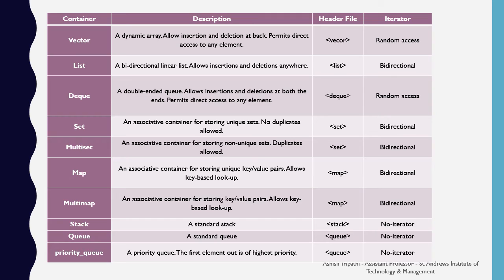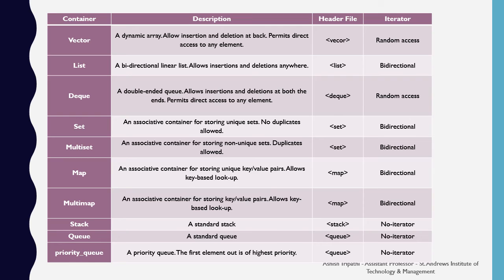Next container is the map. A map is an associative container for storing unique key value pairs. It allows key based lookup. It is defined under the header file map. It also has the bidirectional iterator. Next container is the multimap. A multimap is an associative container for storing key value pairs. It allows key based lookup. It can have many items with the same key. It is also defined inside the header file map. It has the bidirectional iterator.